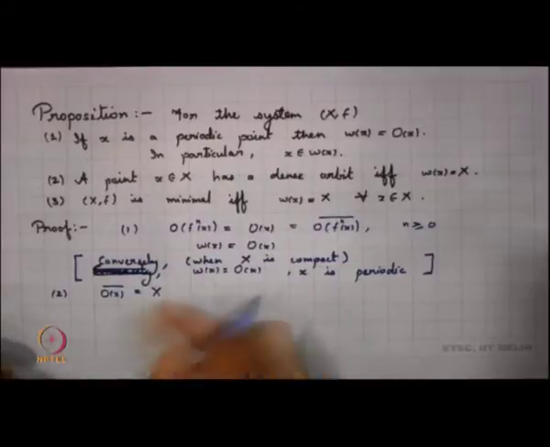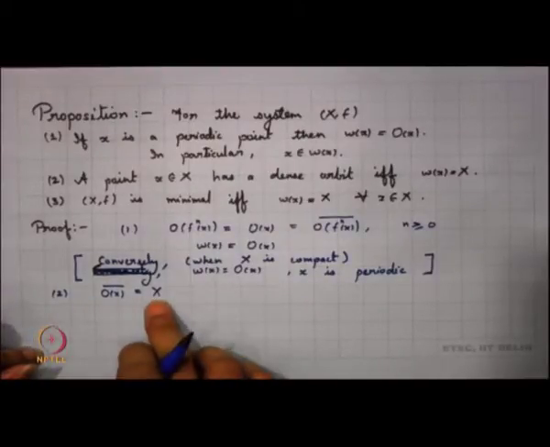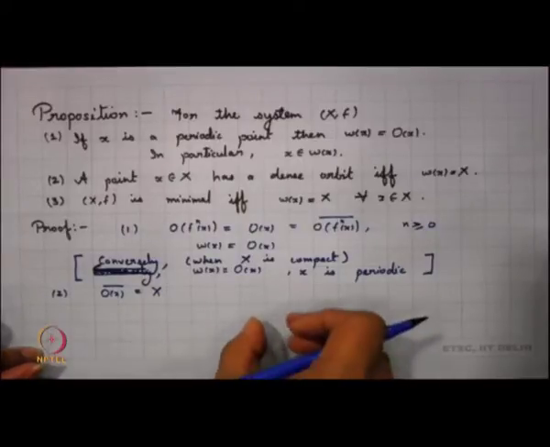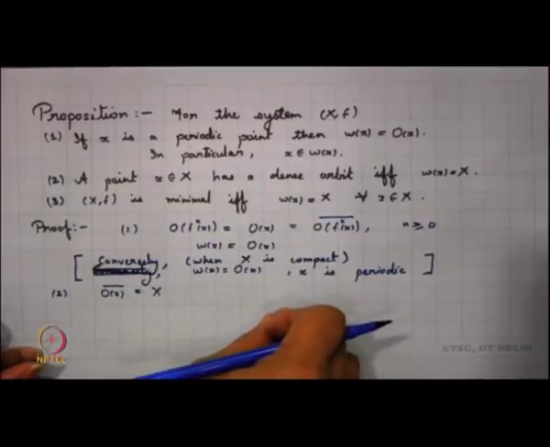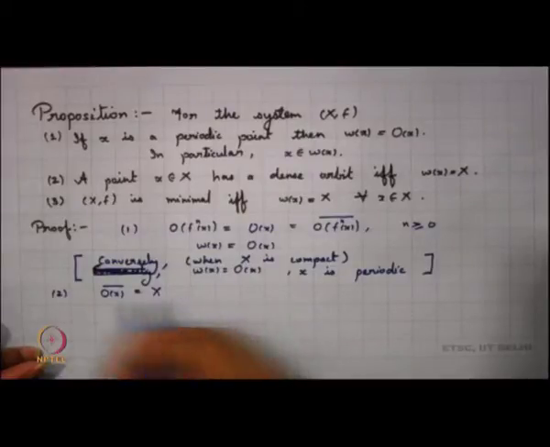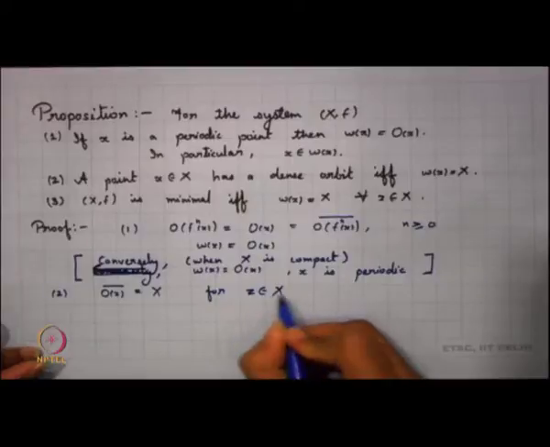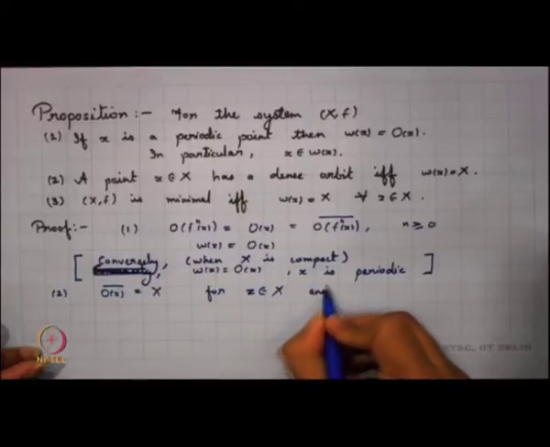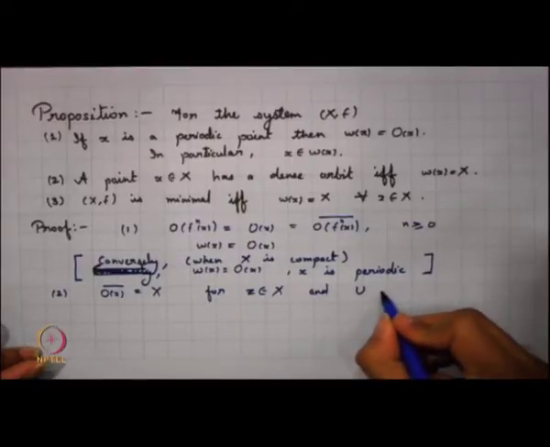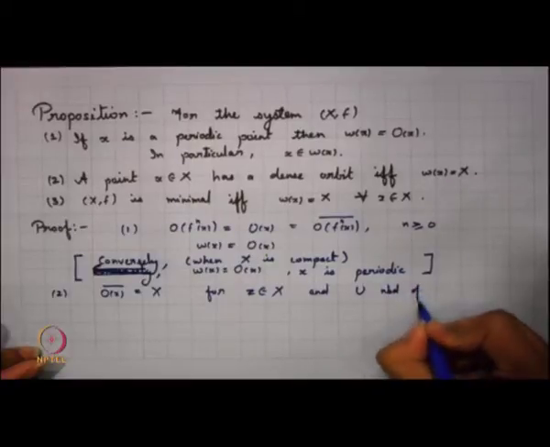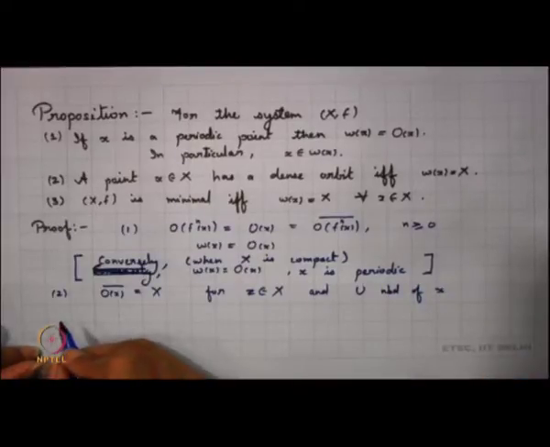So, if I take any open set u, since orbit closure of x is whole of x, that means whenever I take any open set u, I take any z in x, and u an open neighborhood of z, what do we get here?